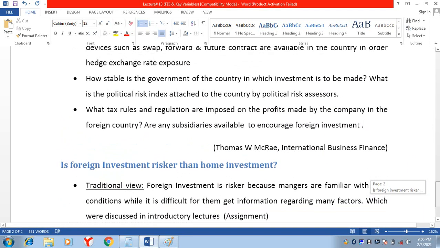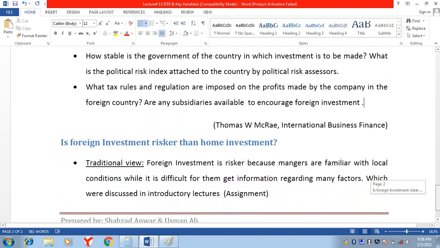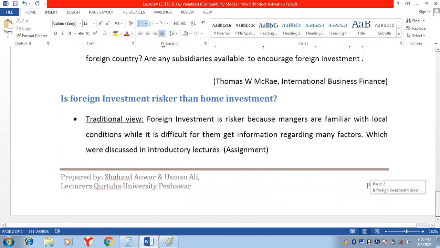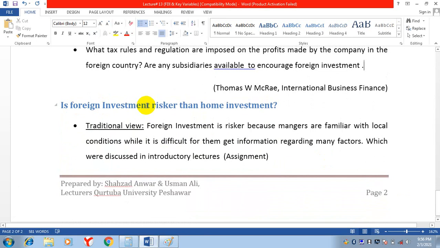So these are the questions that you will ask yourself when you invest money in a foreign country. Is foreign investment riskier than home investment? On the traditional view, foreign investment is riskier because managers are familiar with local conditions, while it is difficult for them to get information regarding many factors which were discussed in the introductory lectures.